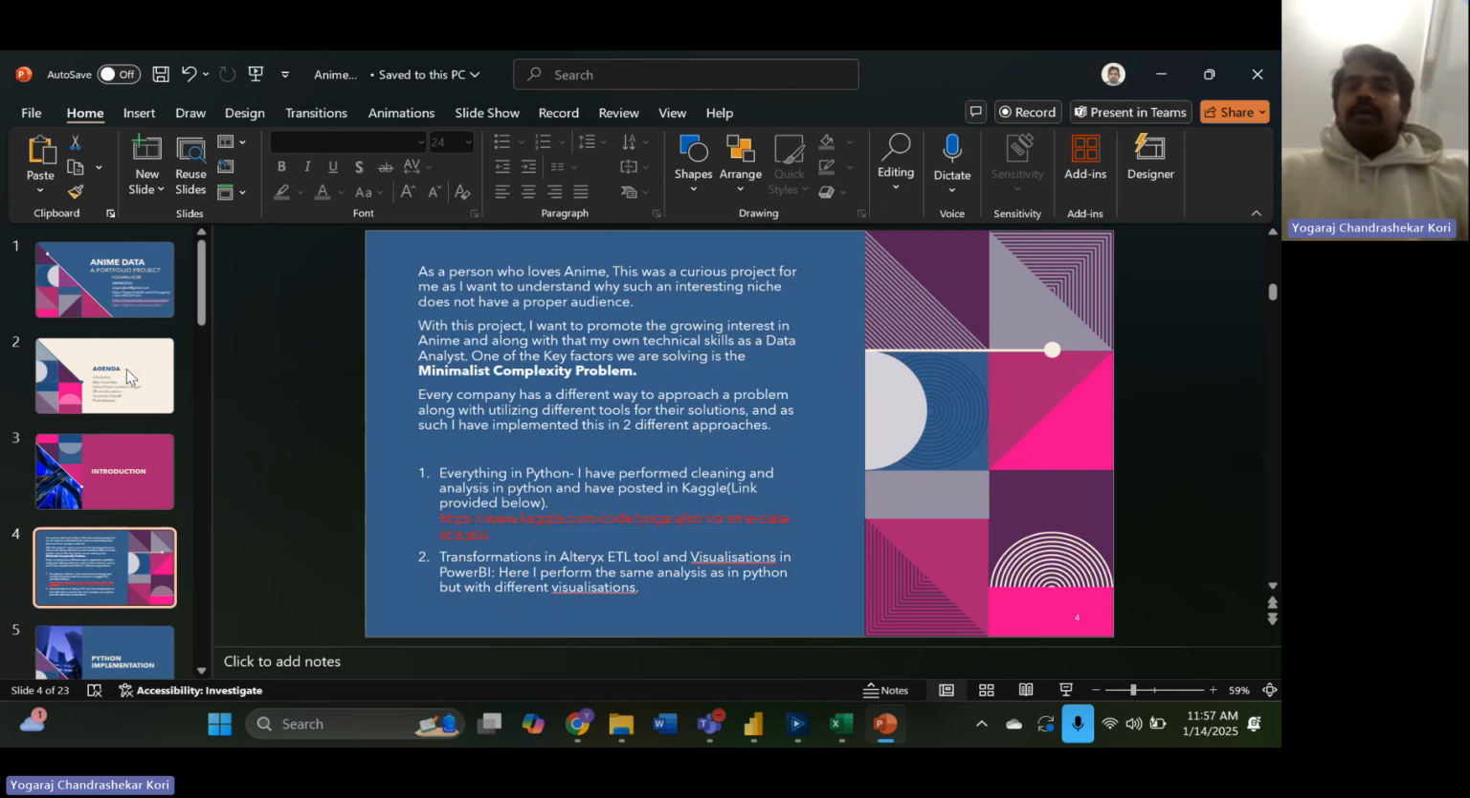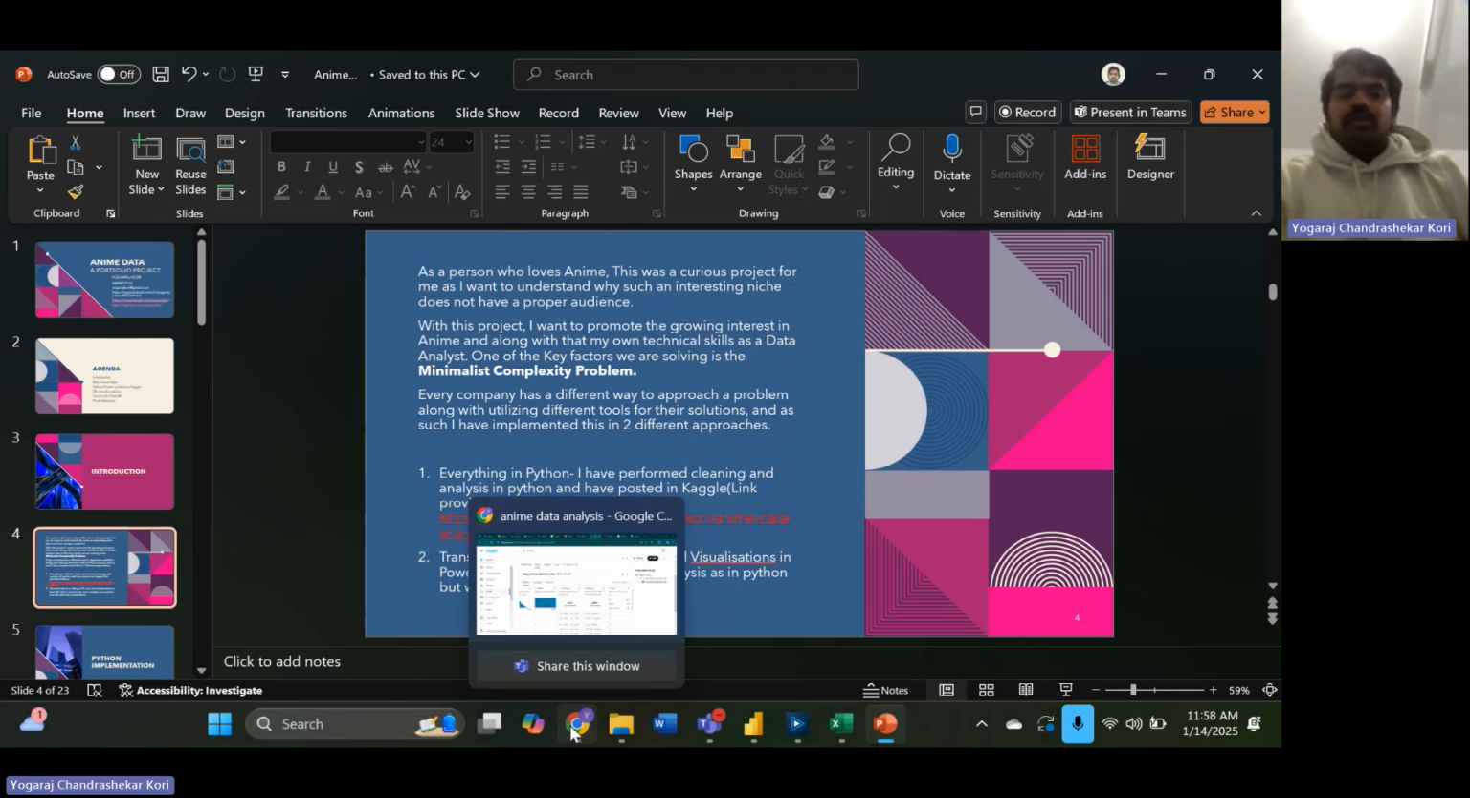I've approached this problem in 2 ways because every company out there has a different approach to solving a problem. I want to project myself in a way that I can solve problems in multiple ways, not just in a set way. So I'm doing everything in Python: the data cleaning, the analysis, all the things needed for the project. Here is my Kaggle profile.